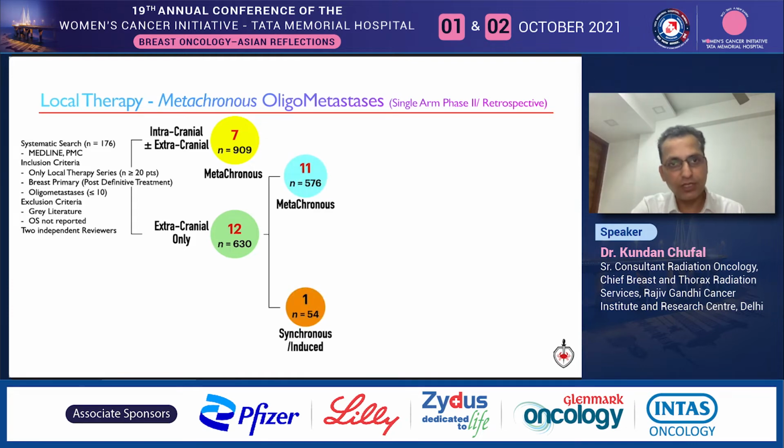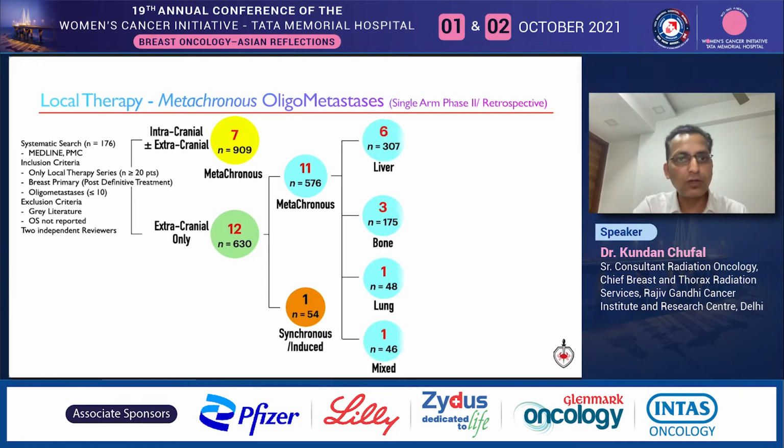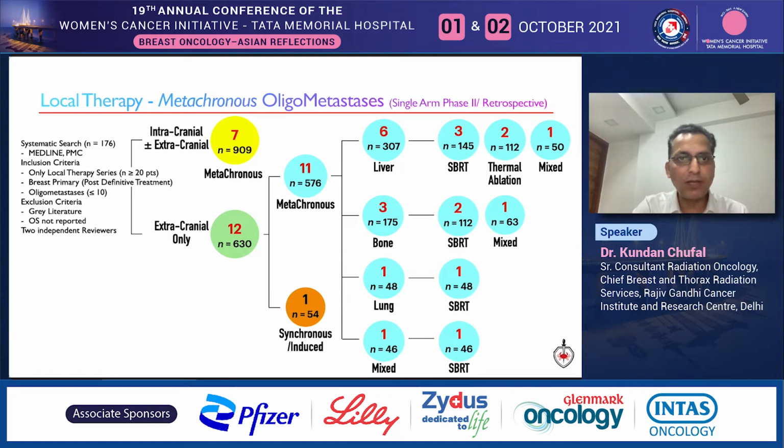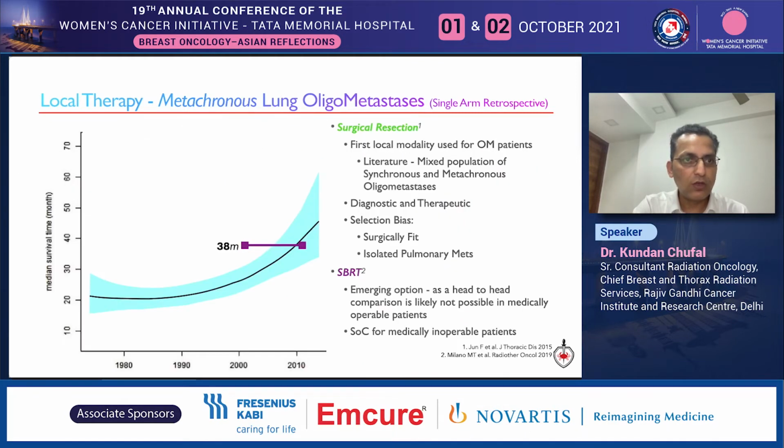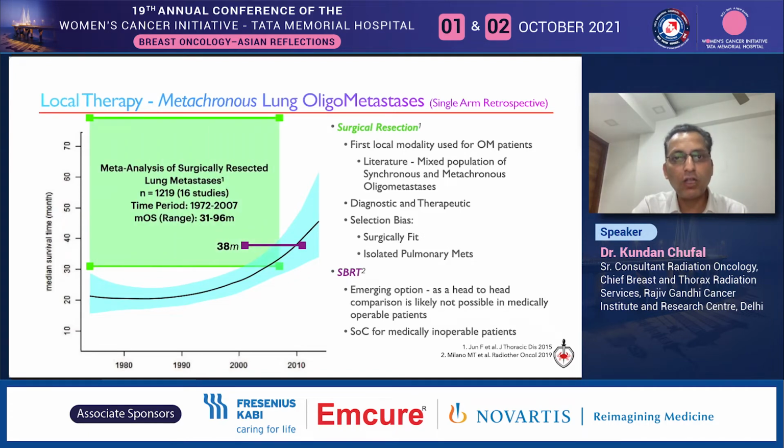We found 7 series with intracranial disease outcomes and 12 studies describing extracranial disease only, which was further divided by site-specific studies. These were then classified by the predominant type of intervention which was delivered. Using the reference of systemic therapy, SBRT for medically inoperable patients with lung metastasis is established as the standard of care. However, unarguably, the standard of care for all other patients is a surgical resection, and the literature is